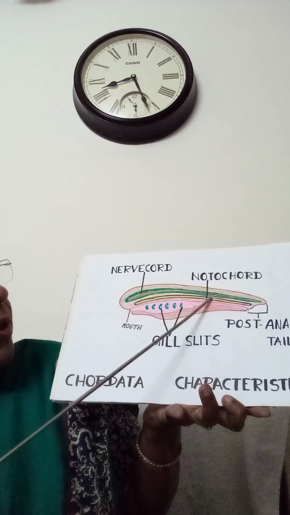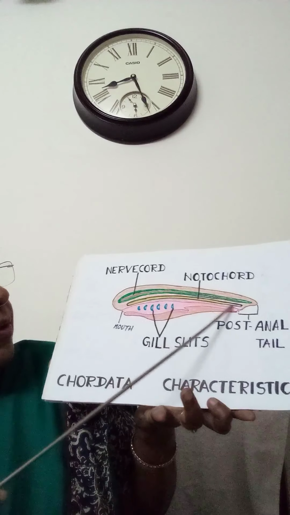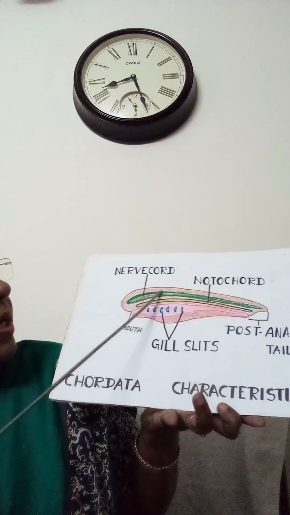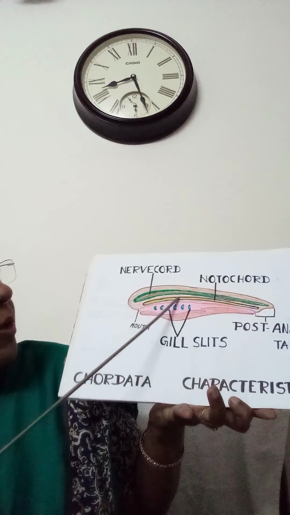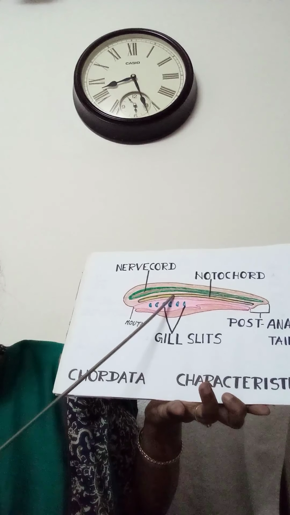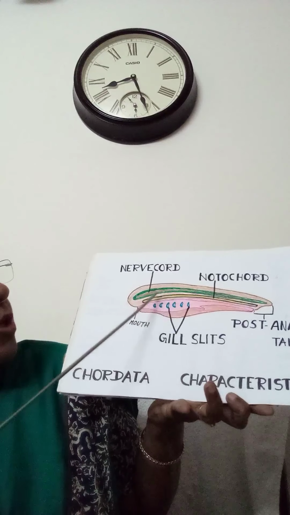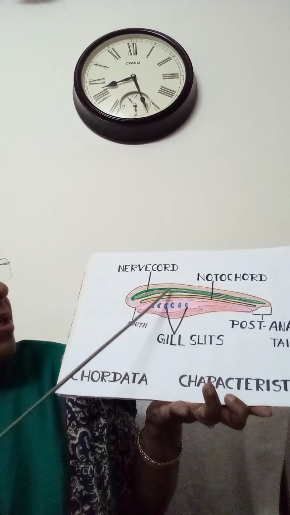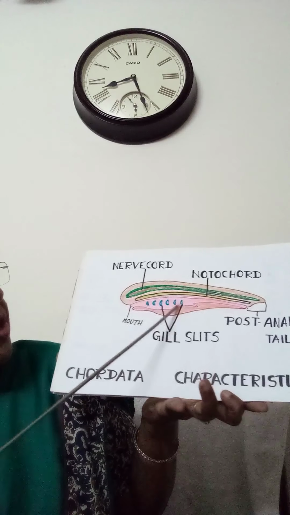This is the notochord, this rod-like structure. And this one is the nerve cord. The nerve cord is above the notochord. Very important: first the nerve cord, then comes the notochord. So the notochord is between the nerve cord and the alimentary canal or digestive tract.